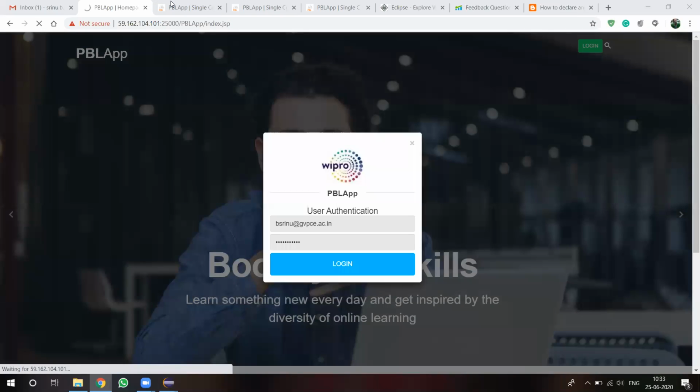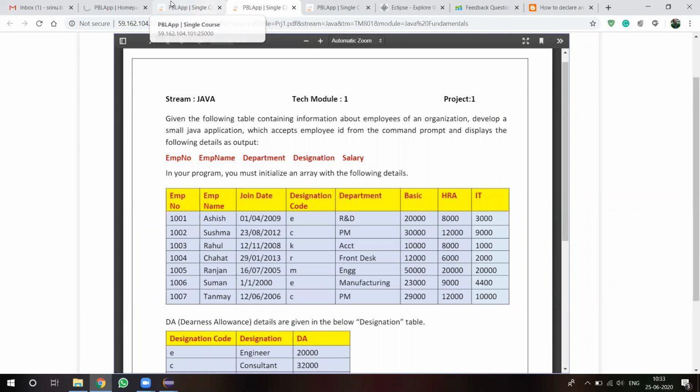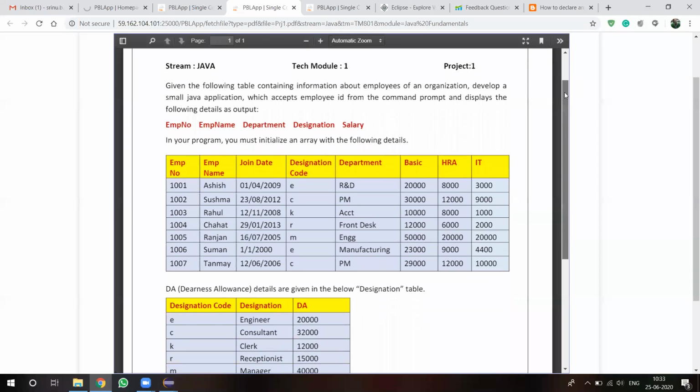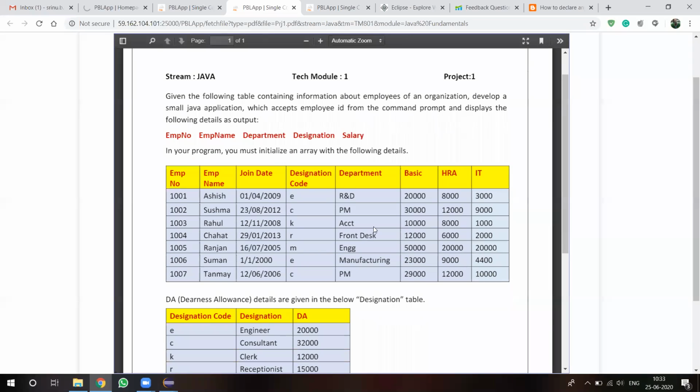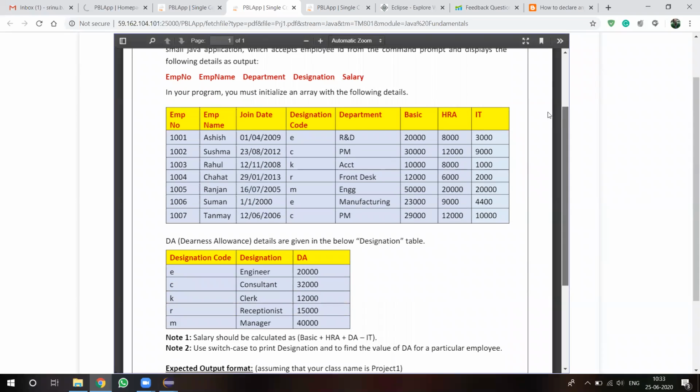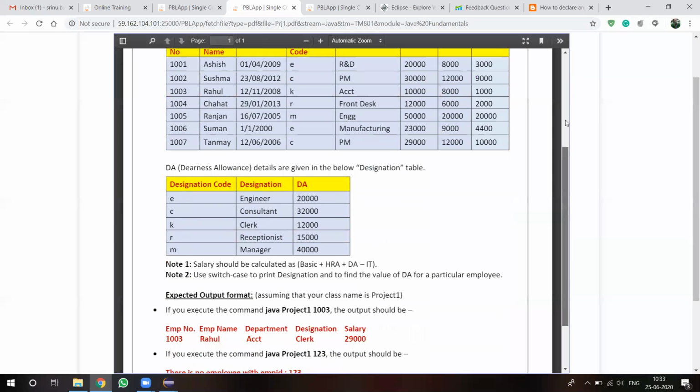Okay. In each and every topic, Wipro people provide one project. In your first topic, Java fundamentals, this is your project. This is the project we have to do. The first project is that we have to store this data using arrays only. There are two different arrays: one is employee details, another is designation details. And we have to calculate the salary using basic plus HRA plus DA minus IT, income tax.